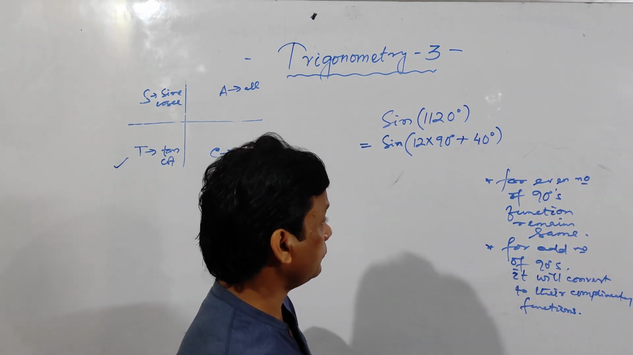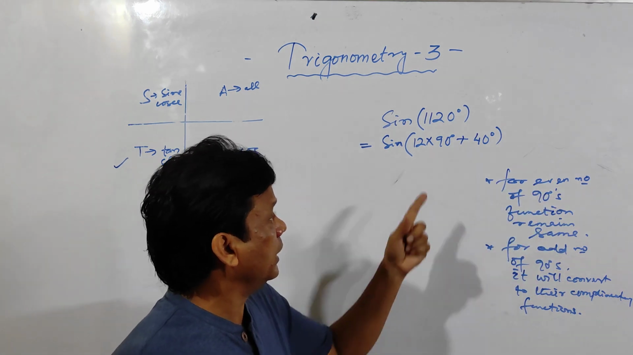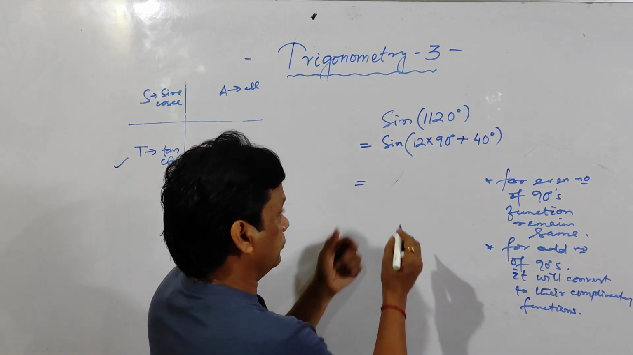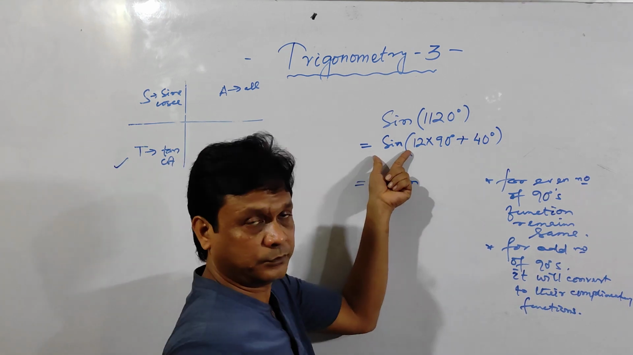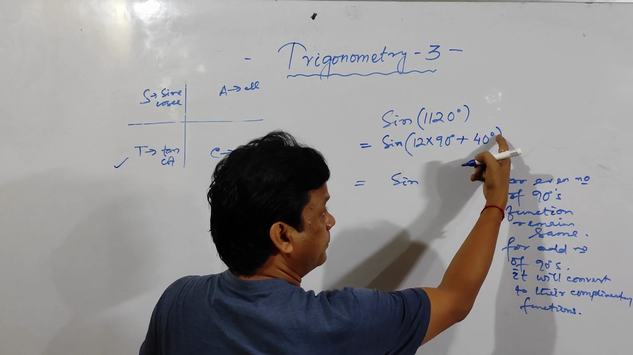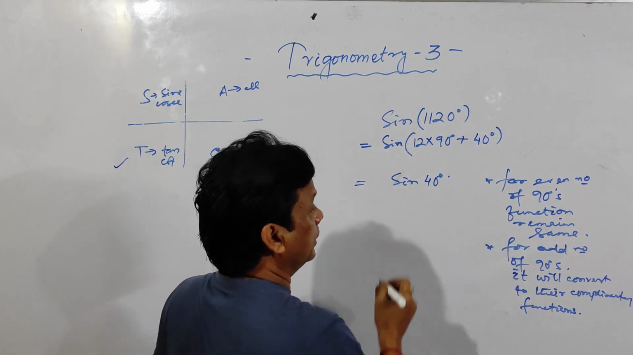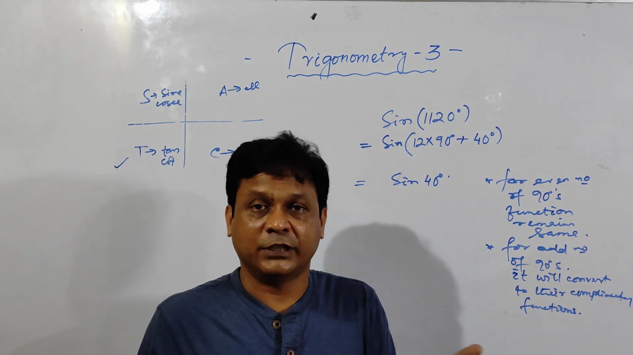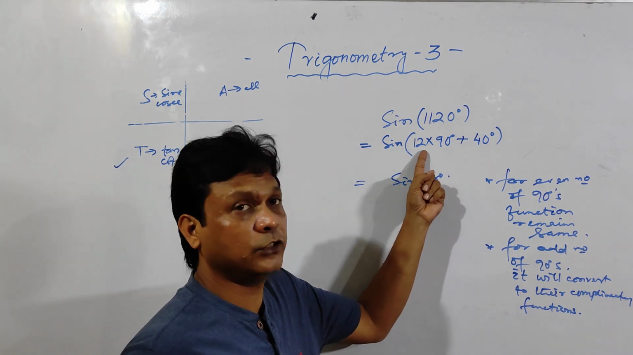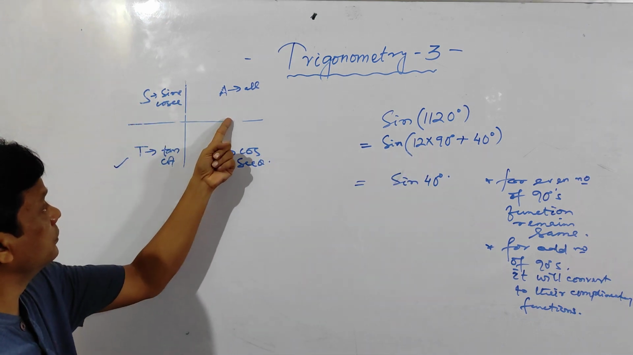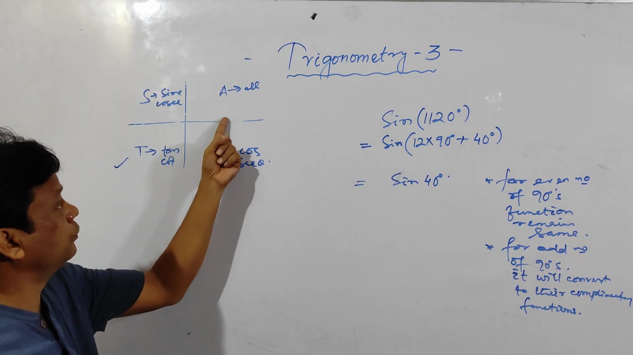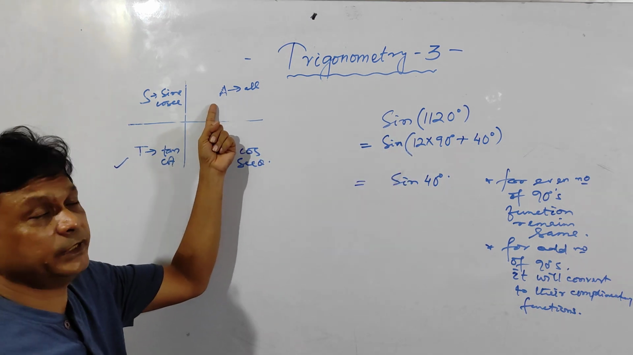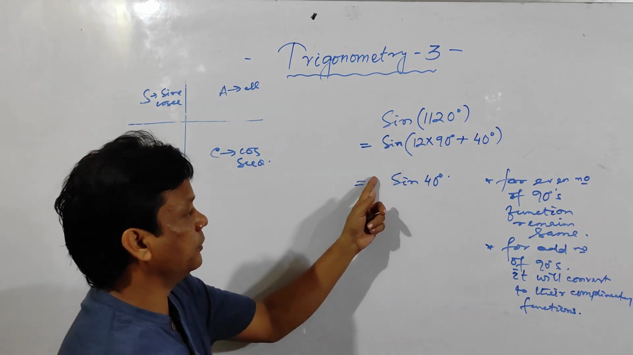Okay, see here. According to this rule, how many 90s are there? 12 90s, and 12 is even. So the function will remain the same. That means sine will remain sine. Write this value, sine of 40 degree. Now the question is whether this quantity is positive or negative. That will be the final answer. How many 90s are there? 12 90s: 4, 8, plus 4, 12. Already 12 90s are completed here. Then plus 40. That means it is in the first quadrant. In the first quadrant all are positive. So this is your answer.